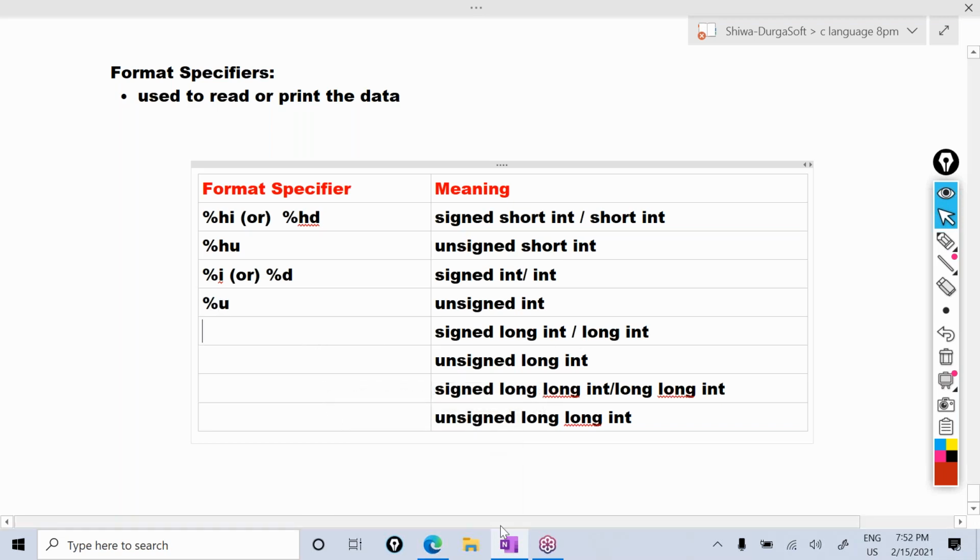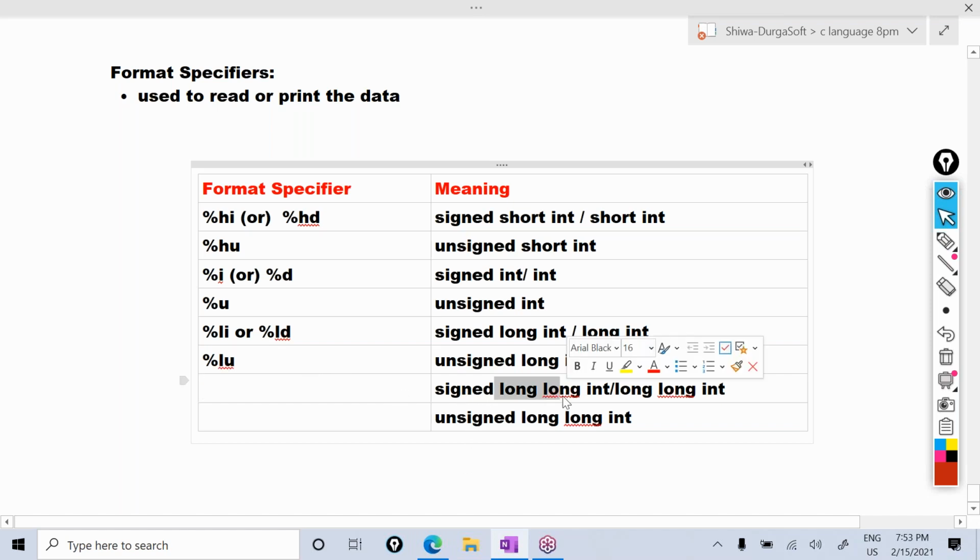Okay, for the long int, it's percentage LD or percentage LI. L means long decimal, long integer. For the unsigned, percentage LU, long unsigned.